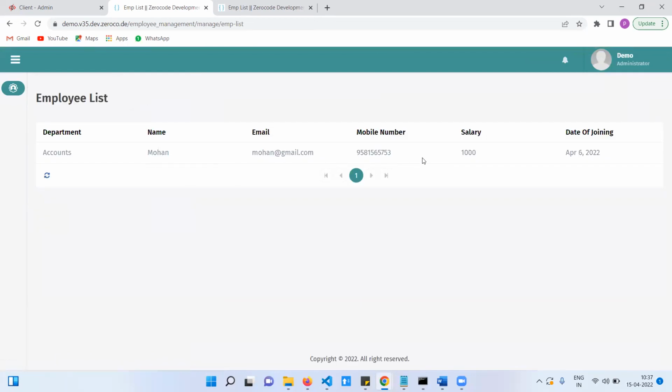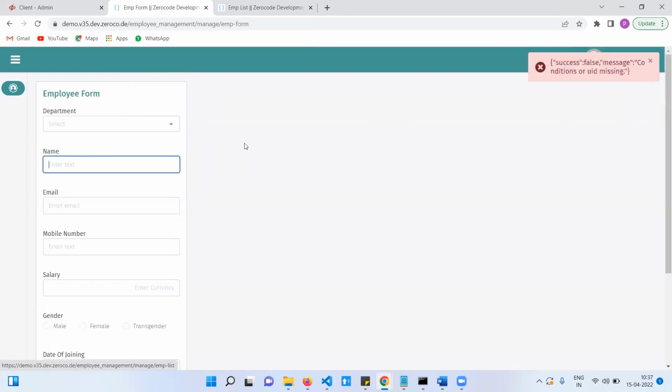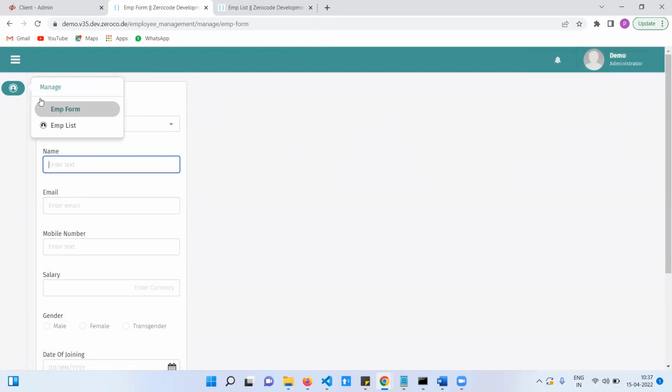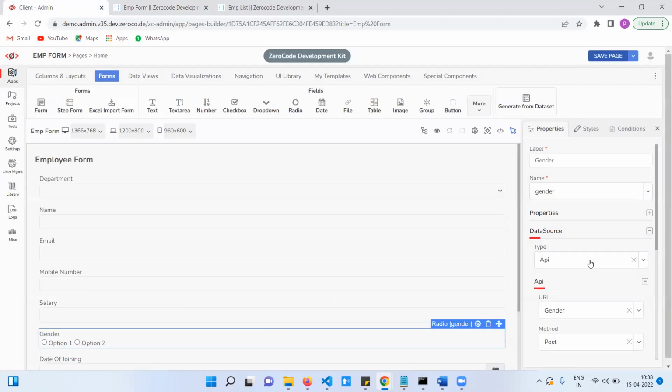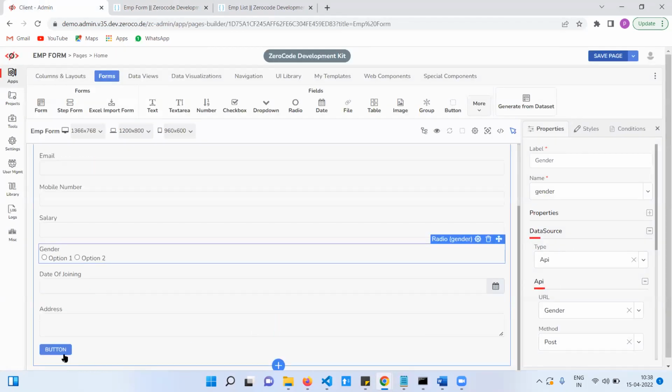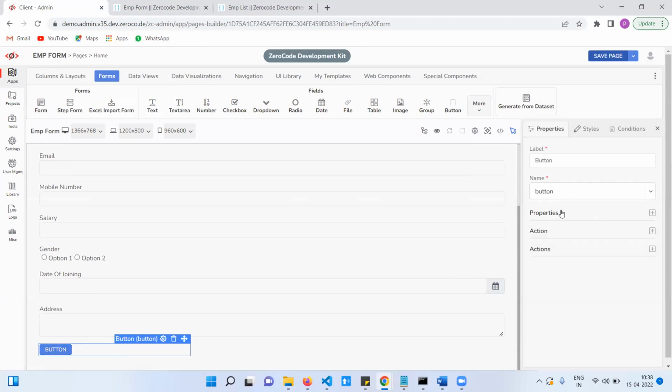See, okay. Now our aim is, when you click on this one, we'll fix this one. I will tell you how to do it. Okay. When you click on this employee form, automatically this saves.